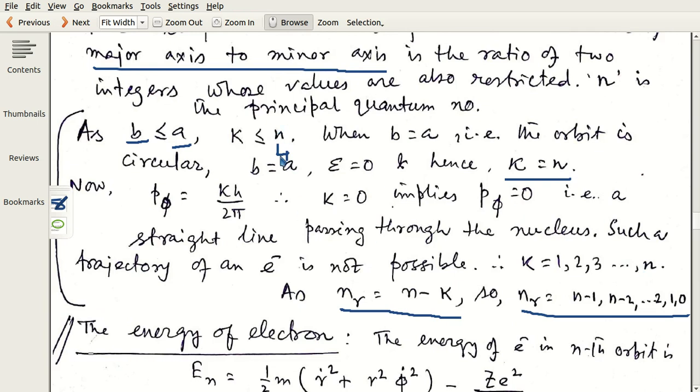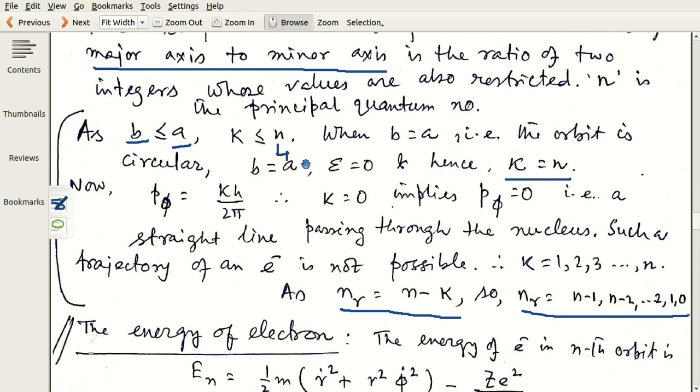Let us check for n equal to 4, k equals 1, 2, 3, 4. So for each n there will be n number of k values. And each nk set will correspond to a different orbit.